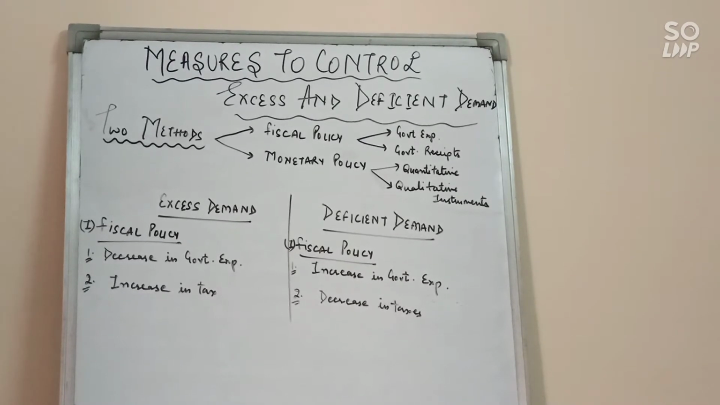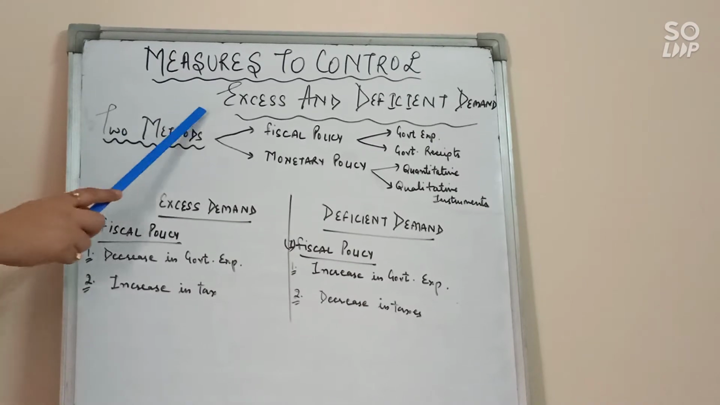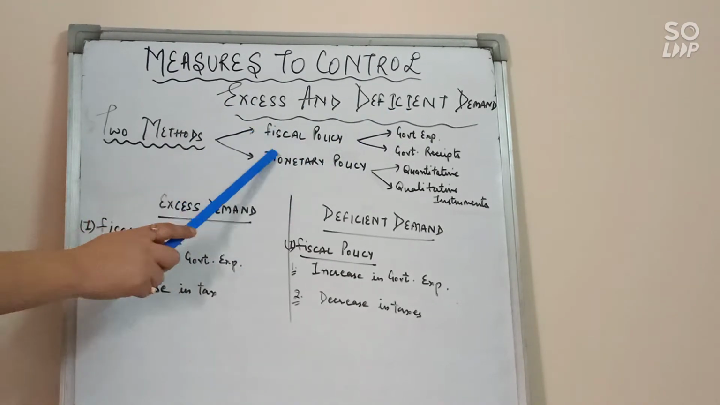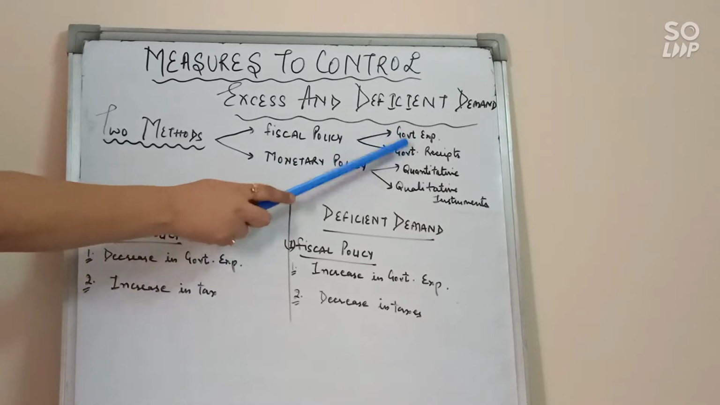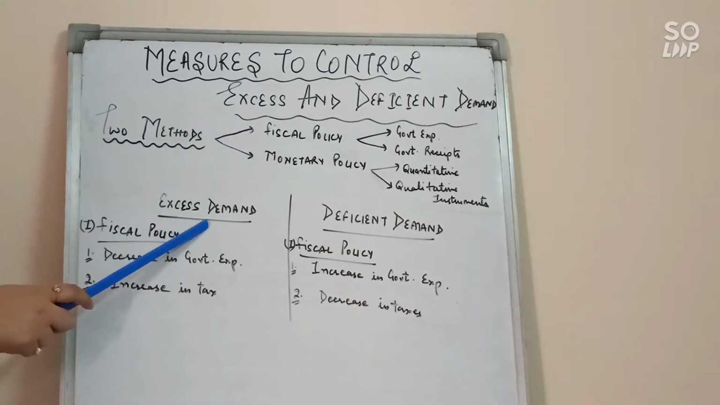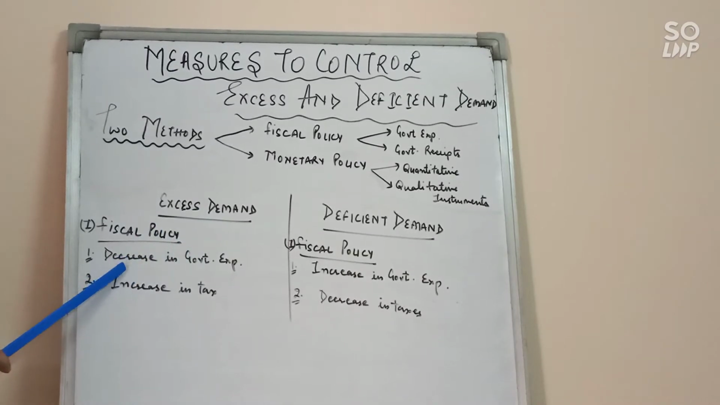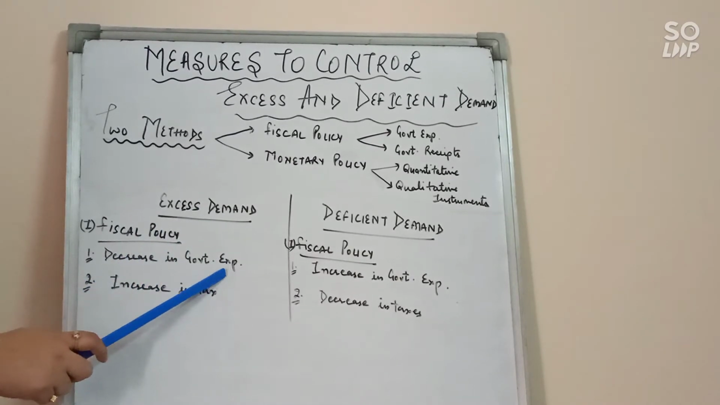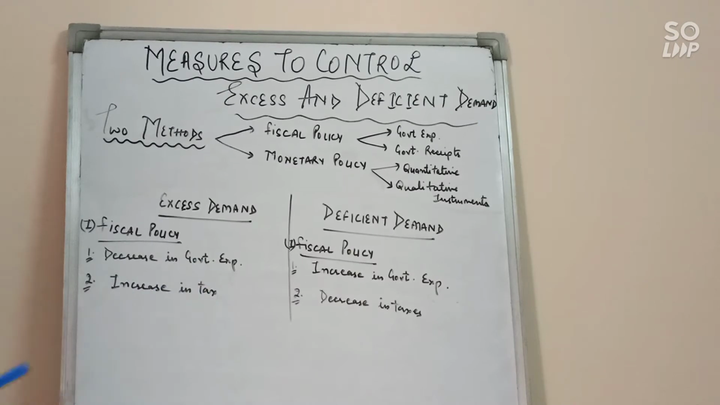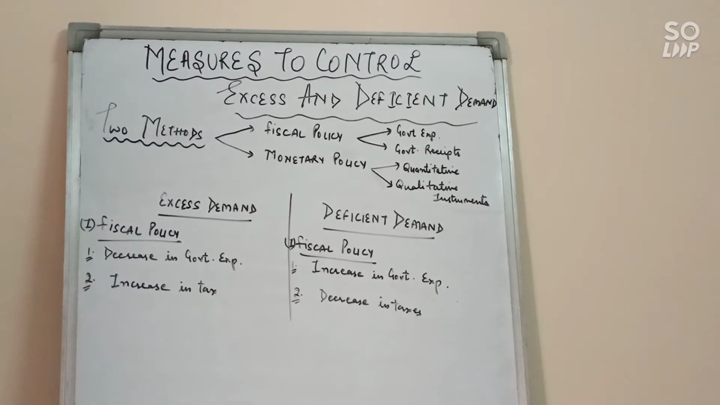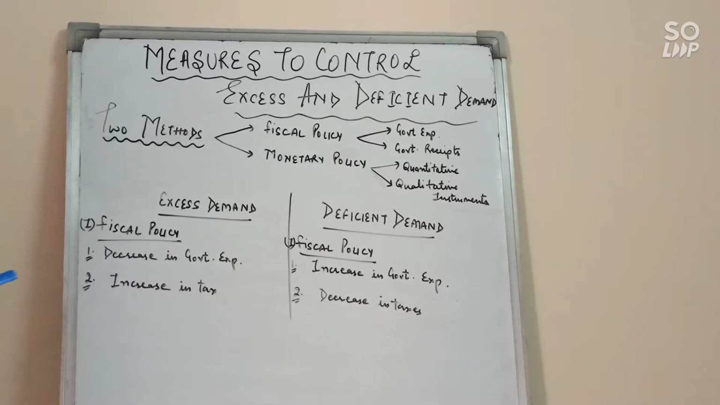Let's discuss how we can control excess and deficient demand with the help of fiscal policy. So under this we have these two tools. Let's see, first is excess demand. If there is excess demand in the economy, what will we do? The government will decrease government expenditure and increase the taxes. So first, decrease in government expenditure. If the government decreases expenditure, that is public expenditure spent on infrastructure and administrative activities, the government can control the aggregate demand.